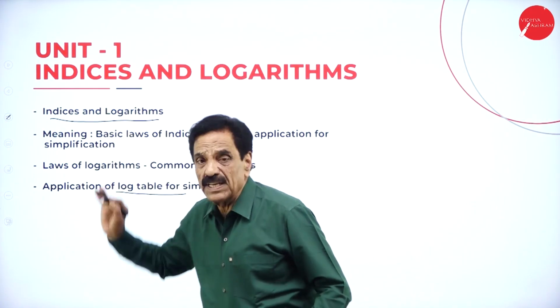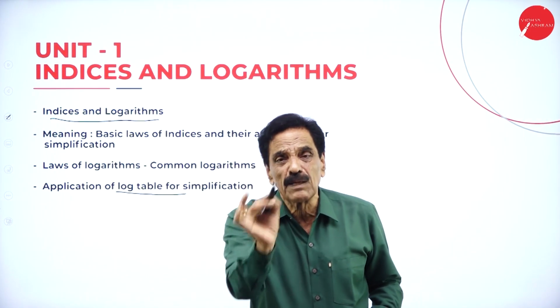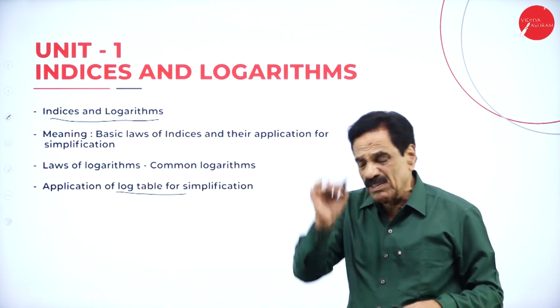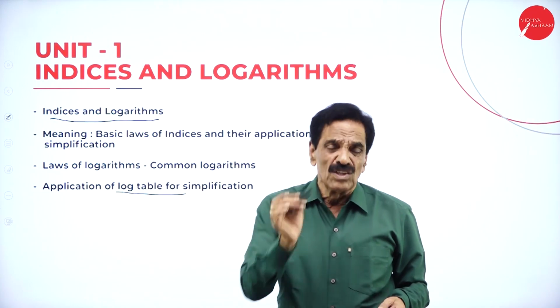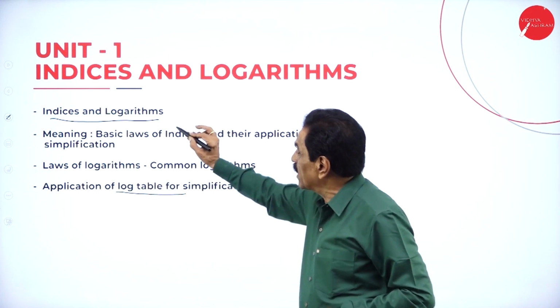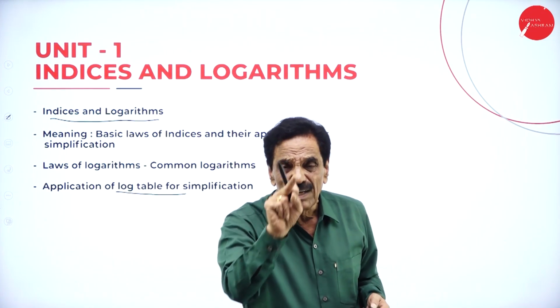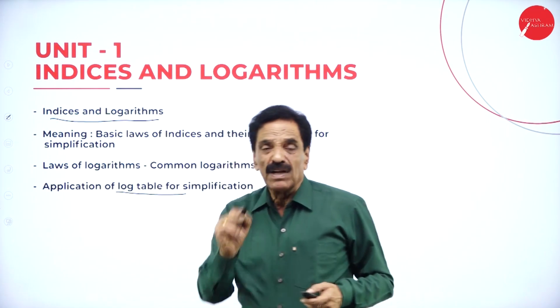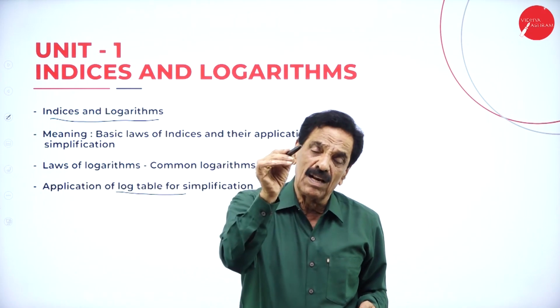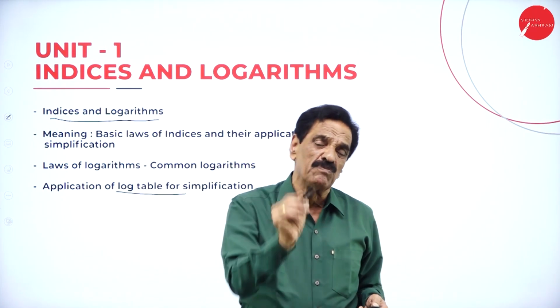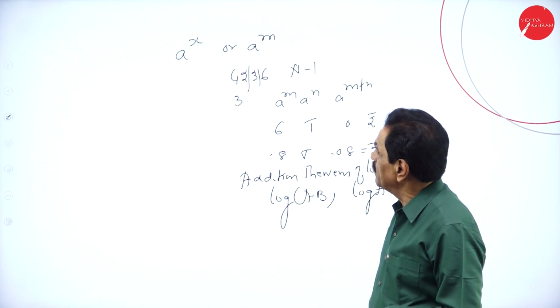First is indices. The plural of index is indices. There are 5 laws of indices, and we are going to deal with the 5 laws slowly, one by one. Then logarithm, which made mathematics very easy. When you go for the log table, it is n minus 1, and antilog means n plus 1. We are going to explain what log and antilog are. Then we will move on to the next one.